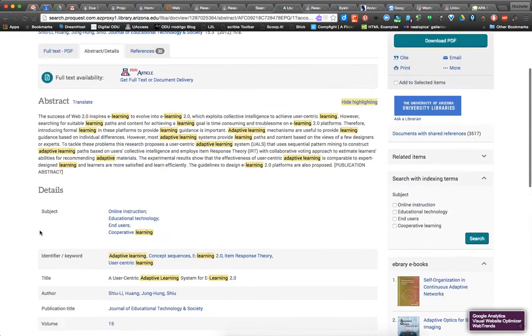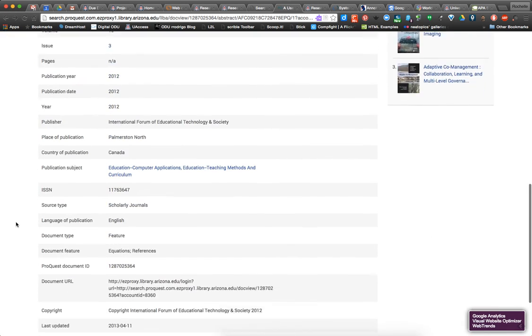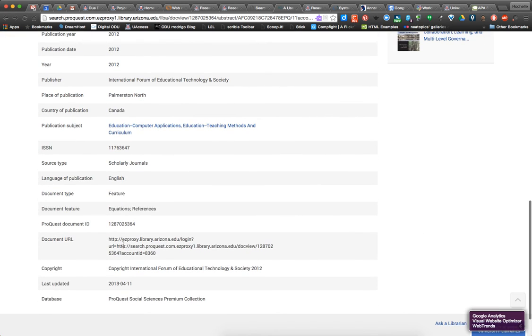So under the Abstract Details tab, way down at the bottom, there's the document URL, and there's that EZProxy library link. So notice, these are not easy things to find. So finding the DOIs or finding the document URLs, permalinks, PURLs, you kind of have to dig around, and the databases are different. They don't all just show up in the same space.